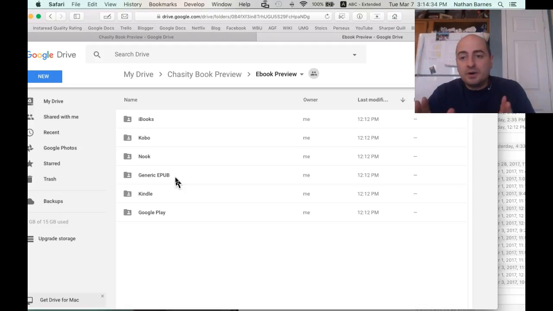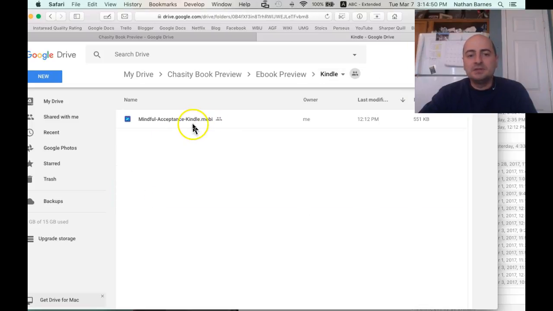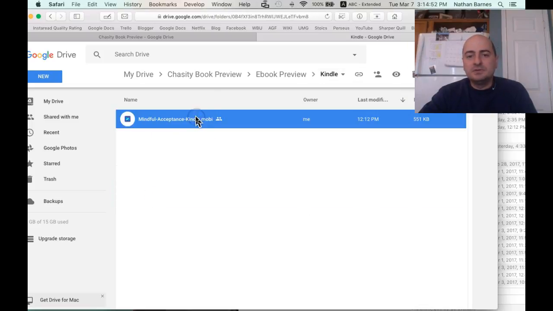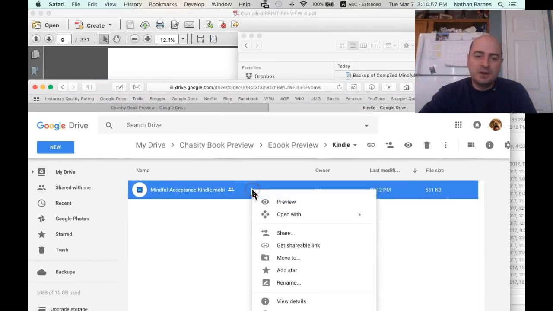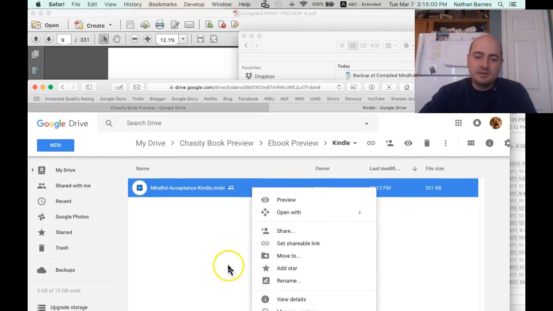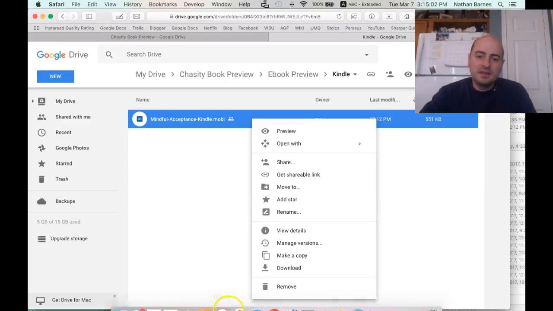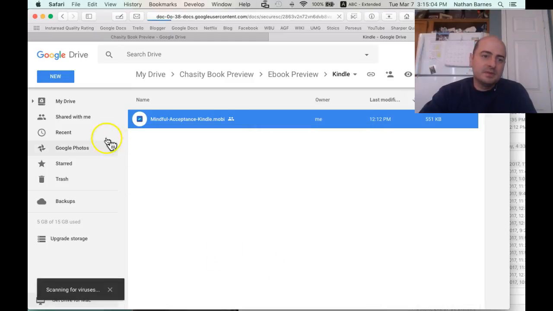So each one of them requires a slightly different format, and I have that ready to go. And I can make it look different. So what I want you to do is just look at the Kindle version and the iBooks version. The way you do that is double click on it and you see Kindle Mobi, and just highlight that. You need to download it. I'm right clicking and you can't see my whole screen. Download, and then I'm going to go back.